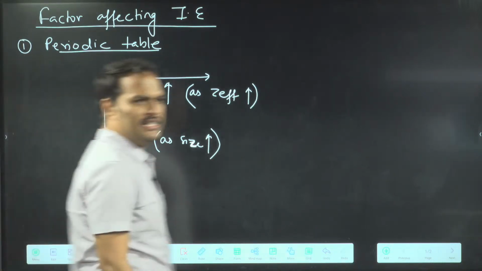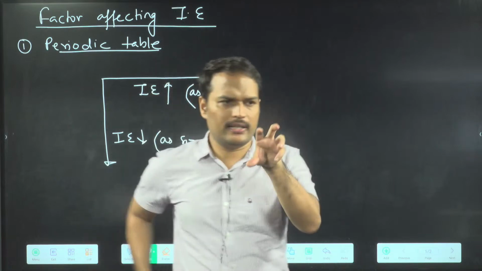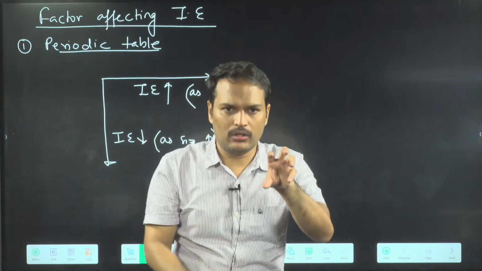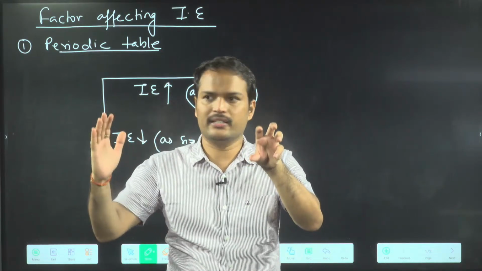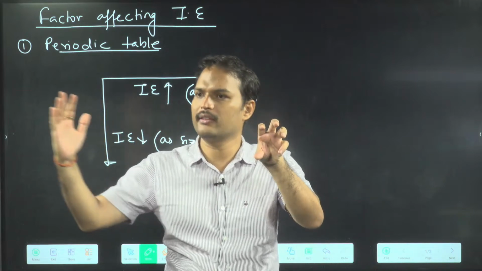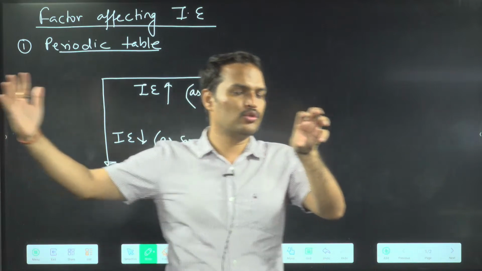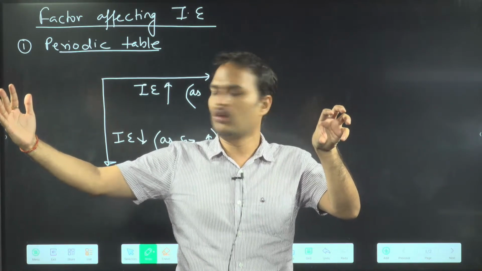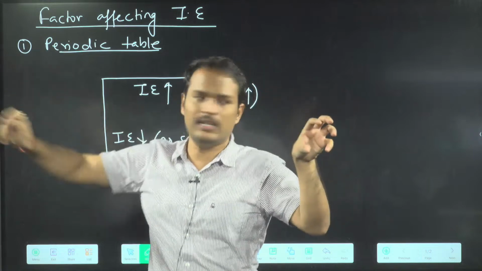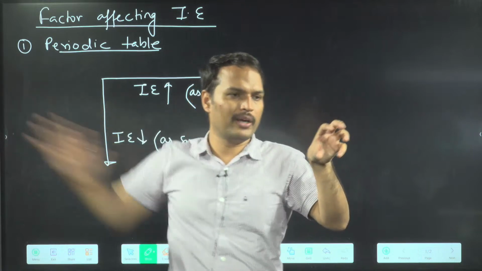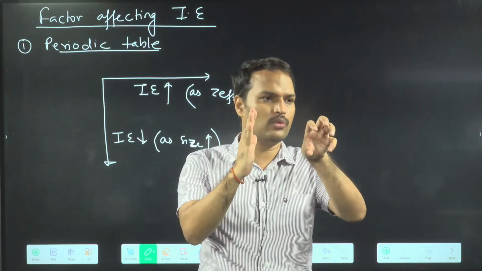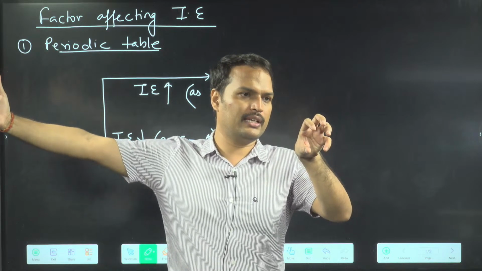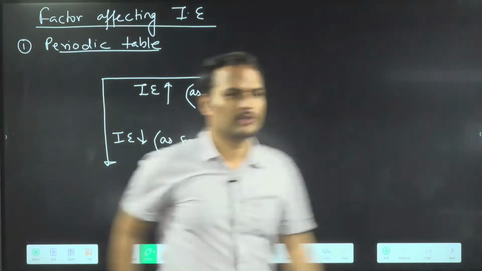Now what? Size will increase, then what will happen? See here. This is the nucleus. Everyone see? As you are moving down the group, size is increasing. That means distance between the nucleus and the valence electron is increasing. So you are moving away from the nucleus. Now what will happen? Nucleus will not able to pull you, so you can be easily removed. Got the point? As size is increasing, distance between nucleus and electron is increasing. ठीक है ना? So you can say like this कि you can be easily removed. Clear? Okay.